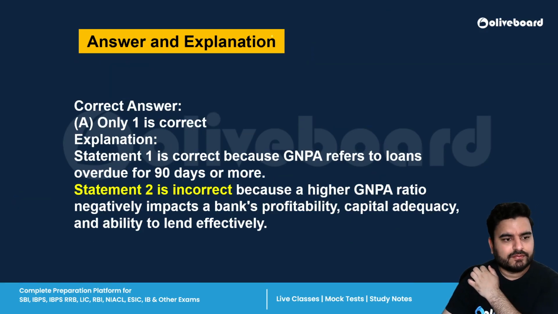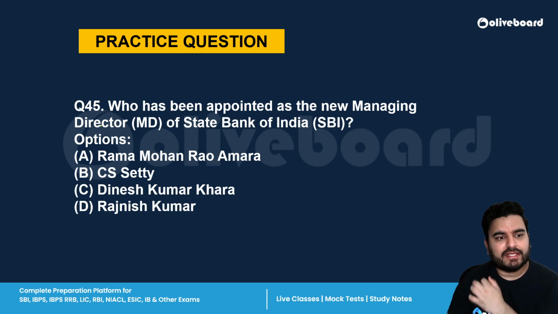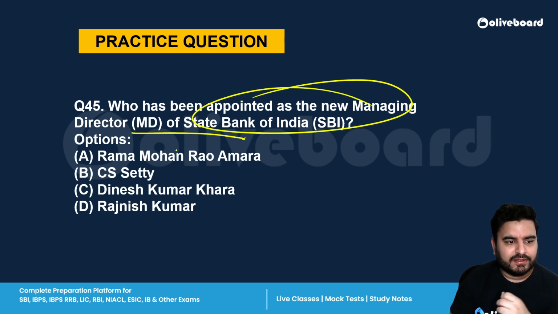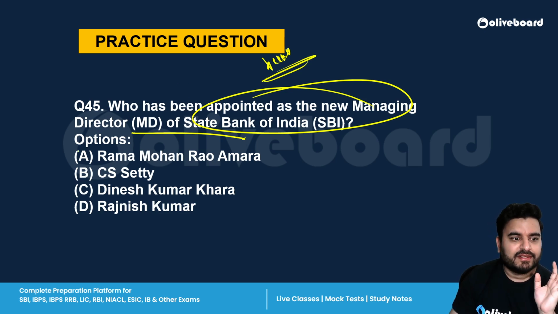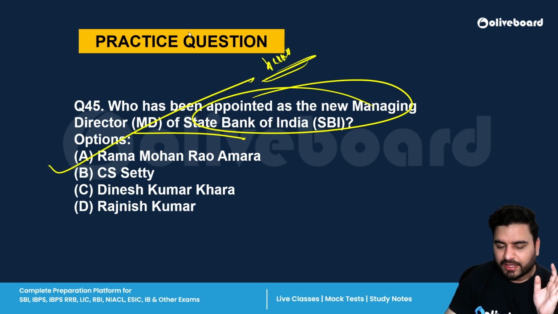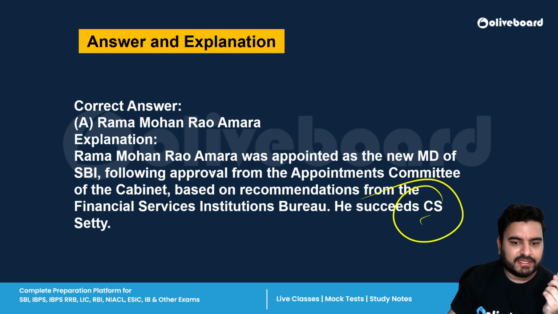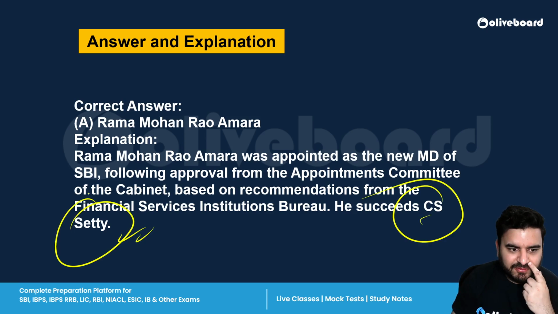Chalo. Next is who has been appointed as the new managing director of State Bank of India. So again, a very important appointment. They are going to ask you this particular question, I believe, 100%. Correct answer is A, Rama Mohan Rao Amara, and he has replaced Mr. C.S. Shetty. Earlier, C.S. Shetty was the MD of SBI.